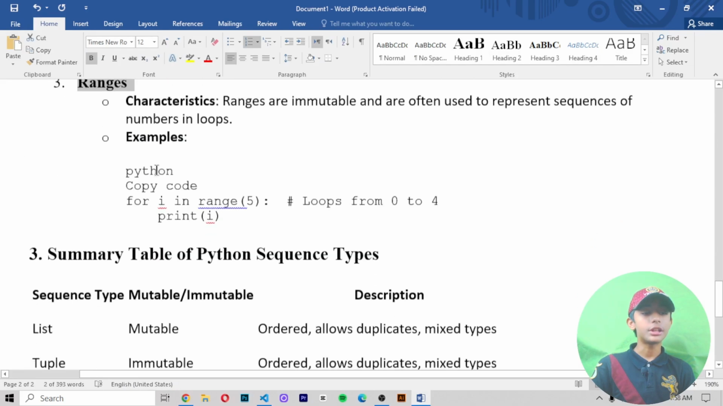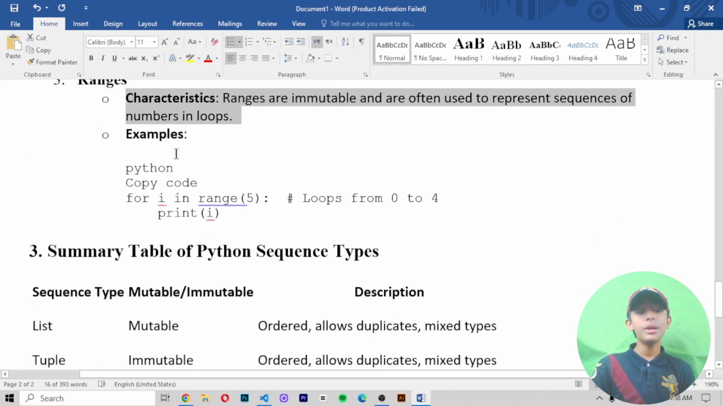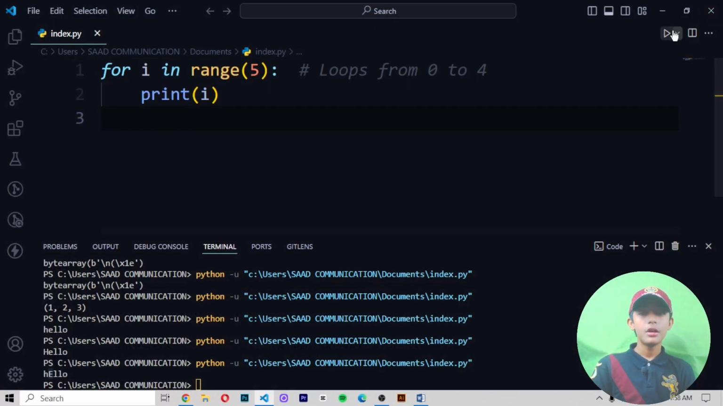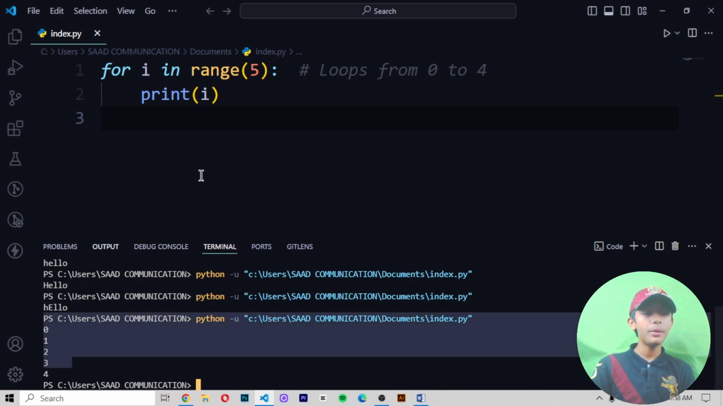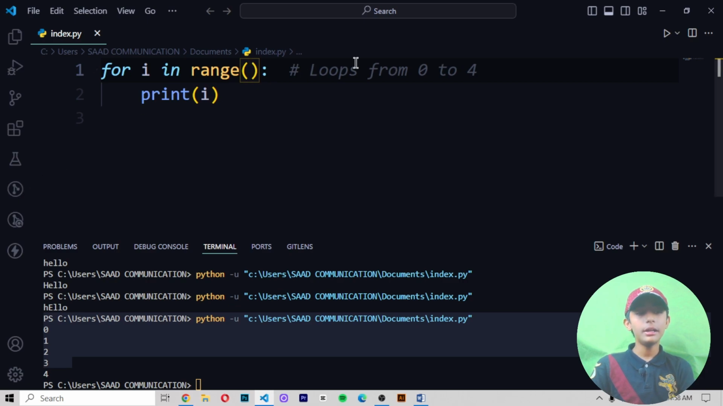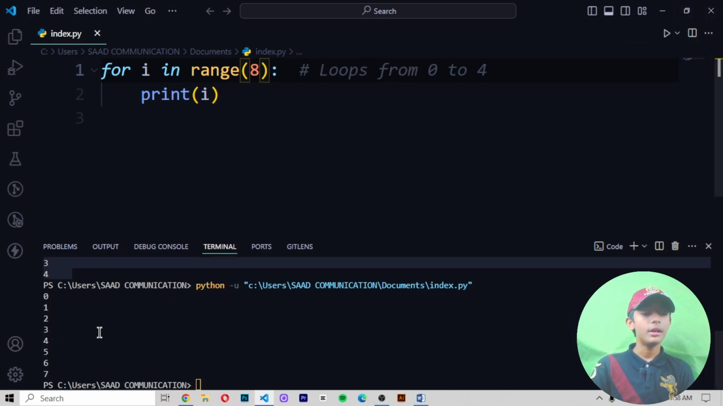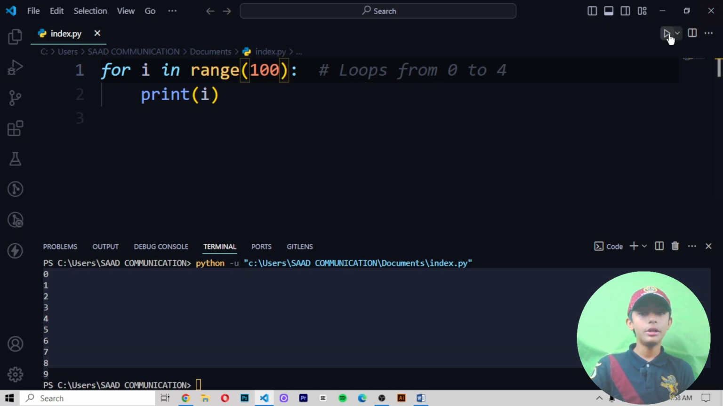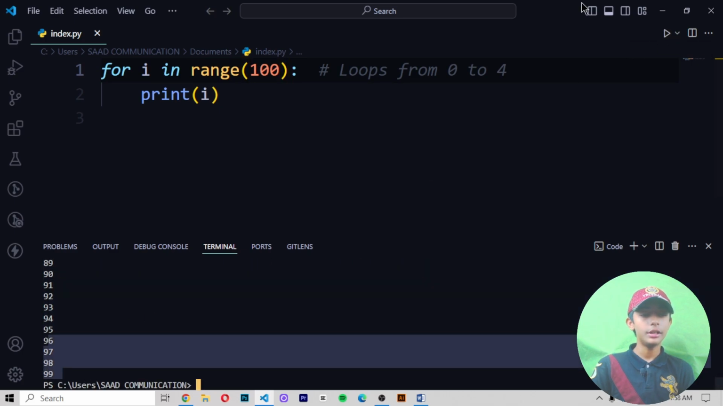Number 3, ranges. Characteristics: ranges are immutable and often used to represent sequences of numbers in loops. For example, this is one example. It gives me a loop from 0 to 4. Here you can see it. Why? Because I wrote 4 in my range. If I write 8, it gives me 0 to 7. If I write 10, it gives me 0 to 9. If I write 100, it gives me 0 to 99. Here you can see it.